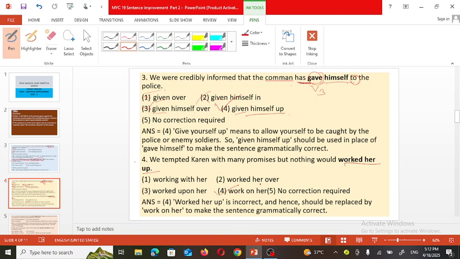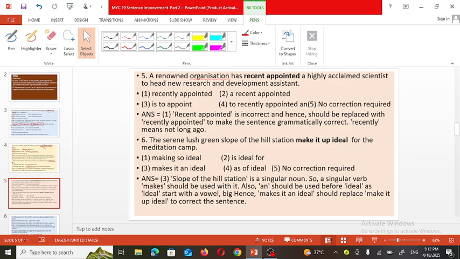So the fourth one is the correct phrase, work on her, meaning to have any influence over her. So instead of work her up, we should use work on her. Then the sentence will be grammatically correct.